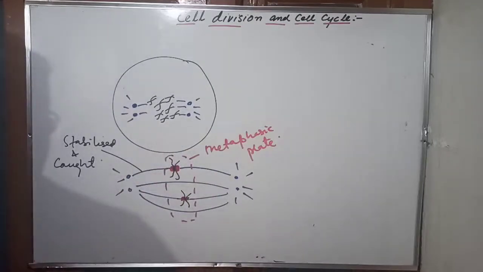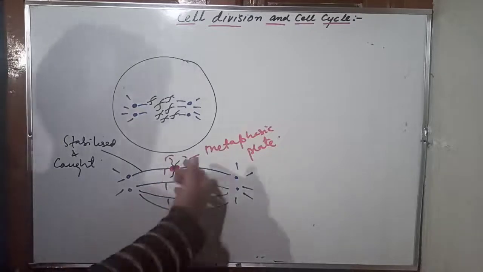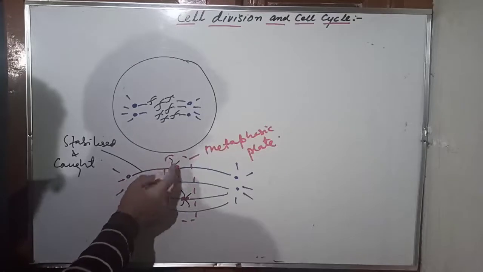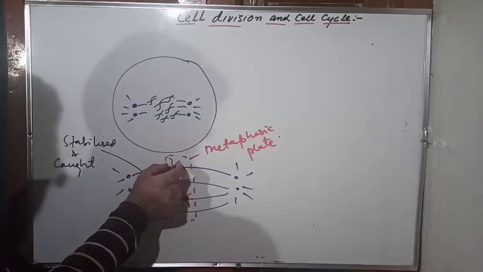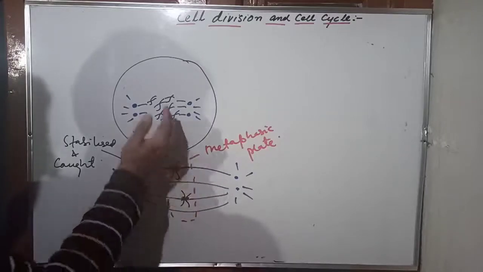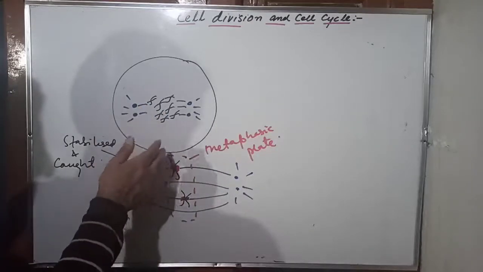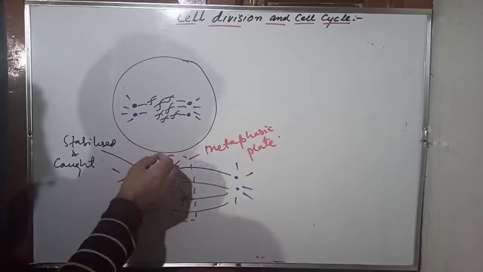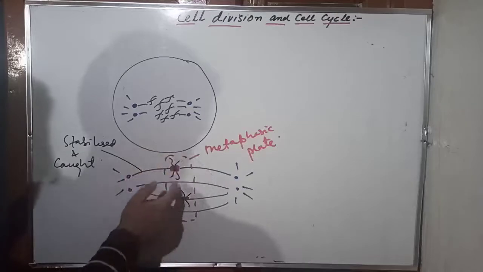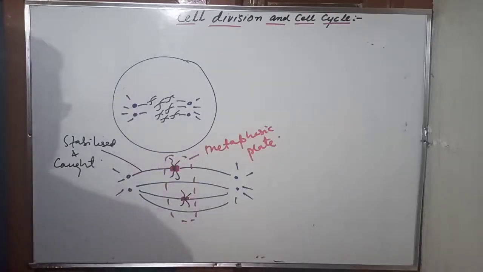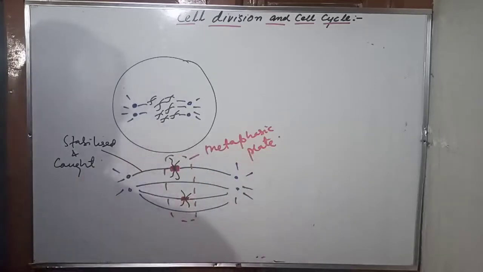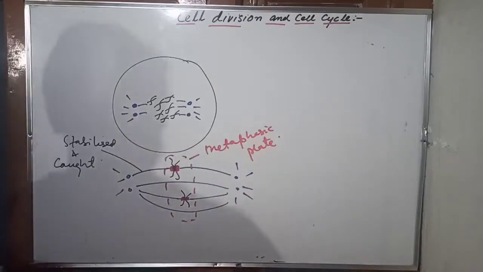Now they are brought at the center. Now why are they brought at the center? So as to have an equal pulling force on the two sister chromatids. In the next phase we will see that there is a pulling force acting on the two sister chromatids. If they are brought at the center, the force will be equal, right? So they will split equally. But if the chromosomes are not brought at the center, the pulling force will be unequal. Definitely the two chromatids will go towards one pole only. They will not split. This is the reason why they are brought at the center.